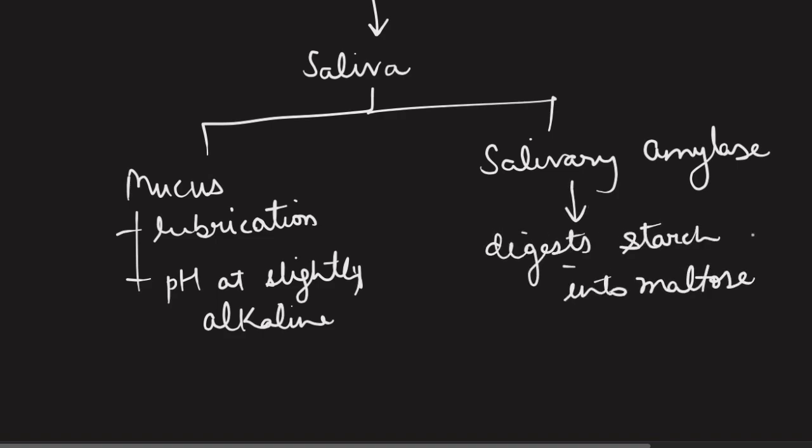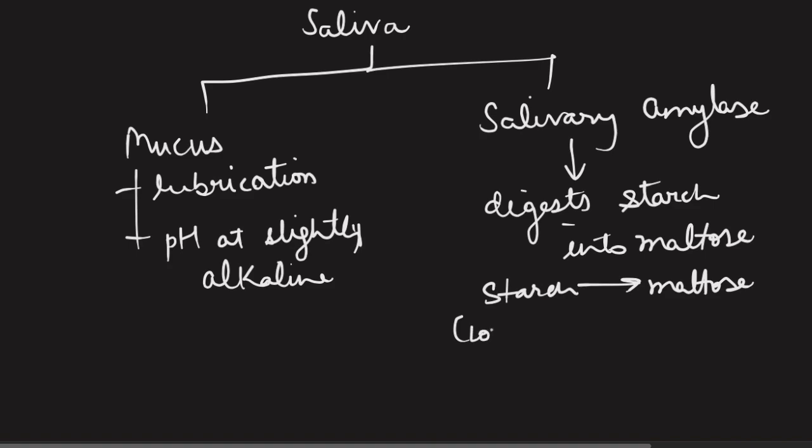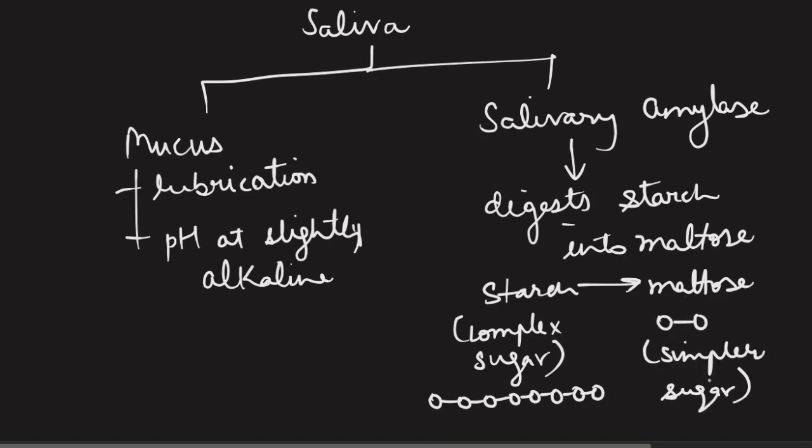So you see, saliva was the digestive juice and salivary amylase is the starch digesting enzyme, and it converts starch into maltose. Starch is a complex sugar in the form of a chain, while maltose is a simpler sugar. I'm not saying simplest sugar, we call it simpler sugar because it is just a combination of two glucose molecules attached with each other, as you could see here.